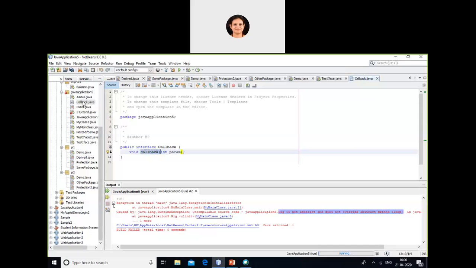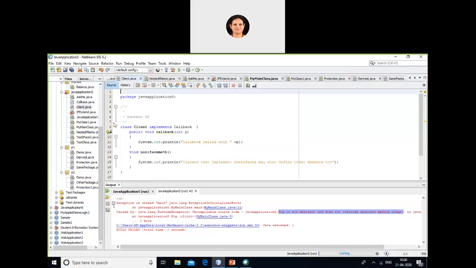Then I go to my client.java. Here, class client is implementing callback. Callback is the interface which I had defined earlier, and client is implementing that interface. So when a client is implementing the interface, you have to define the methods of that interface. Callback is a method of the interface, so I'm implementing that. It takes an integer value and I'm printing callback called with P.